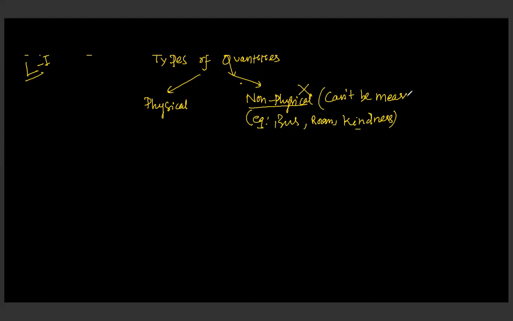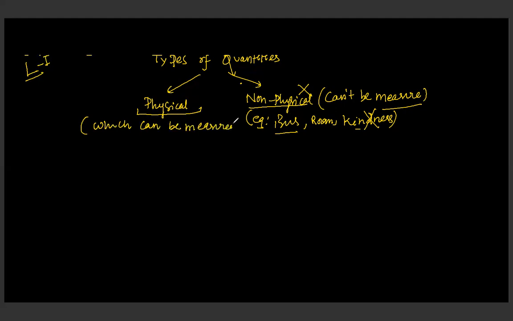If we want to measure something, we have to define what to measure. If I want to measure the length of the bus, I have to say measure the length of the bus. If I just say measure the bus, you cannot measure it. You may have to measure how many passengers are traveling inside it. But physical quantities are those which can be properly measured.